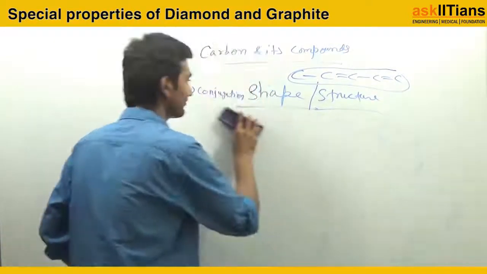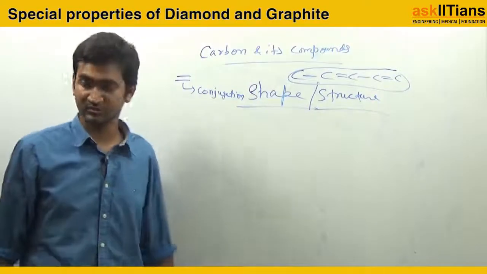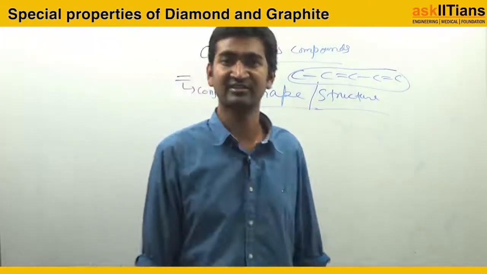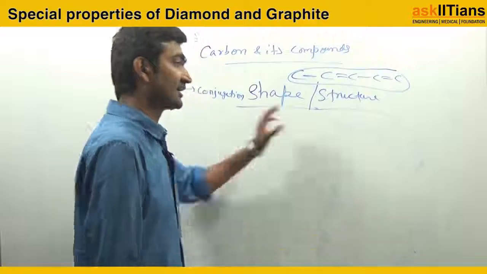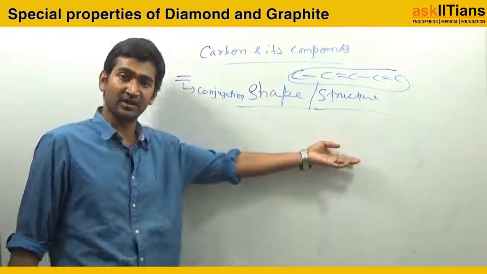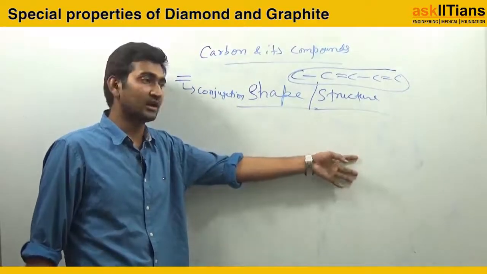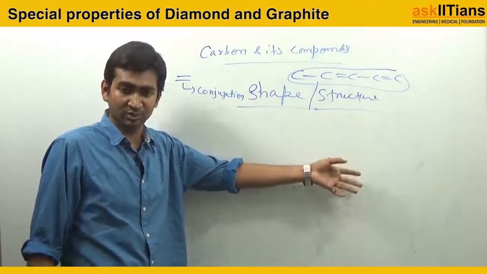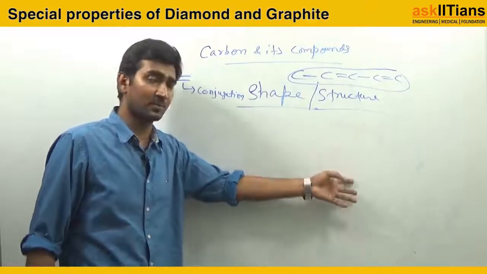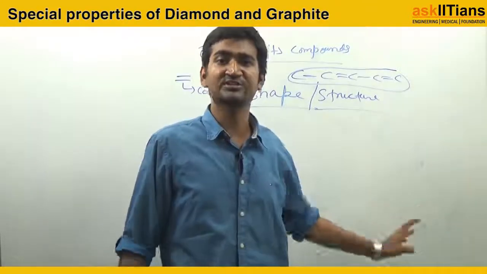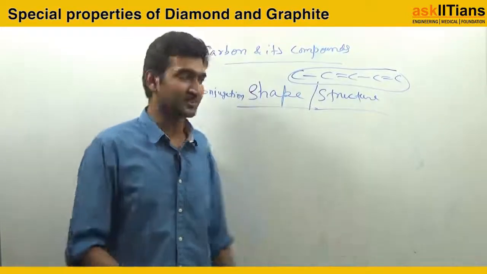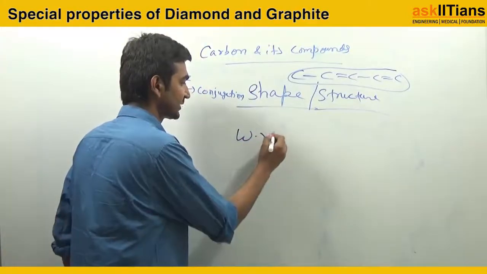And in case of graphite, there are double bonds. So it will have some delocalization in it, due to which it shows electrical conduction. It shows the darkness property, absorption of light. It also shows the lubricant property. It is soft also. So these are all the properties of diamond and graphite with respect to structure.